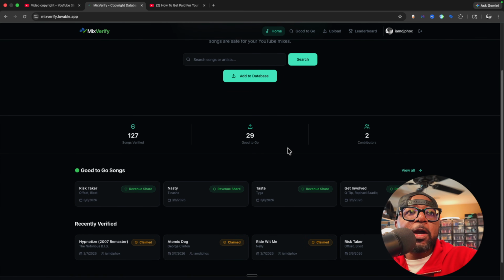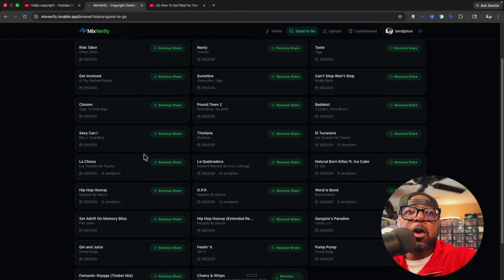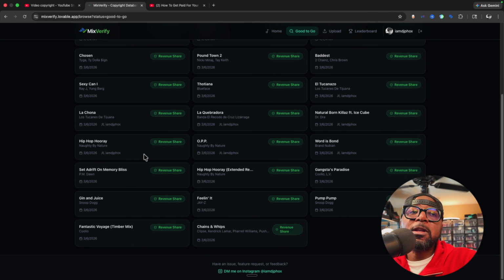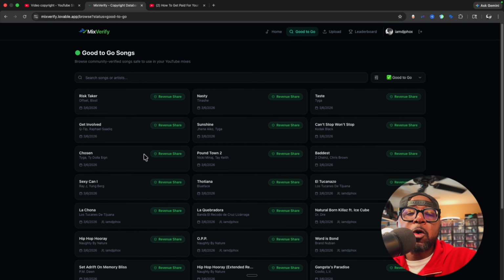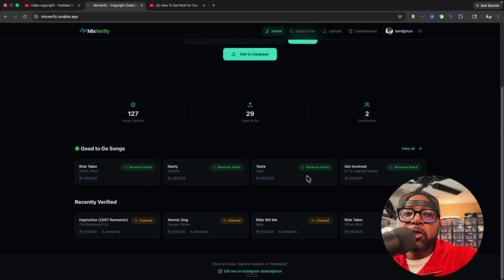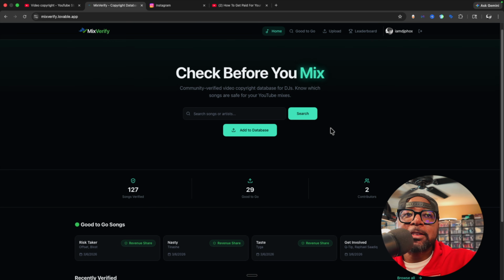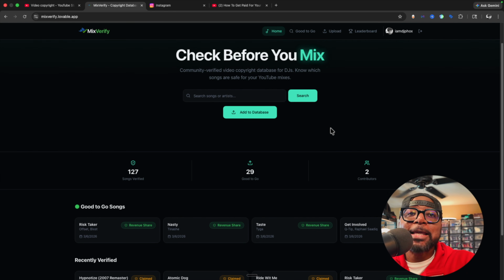What this allows us to do as DJs is create a database of all songs that are revenue shared. So whenever you create a mix on YouTube, or even use a song for B-roll or certain edits, now that song will be monetized. But the caveat is you're going to have to share that revenue with the actual owner of the song. If you run into any issues with uploading or whatever the case may be, just click here and you can DM me. I think this is a huge step for us as DJs to building a database of safe songs for YouTube, so that we can monetize our mixes.